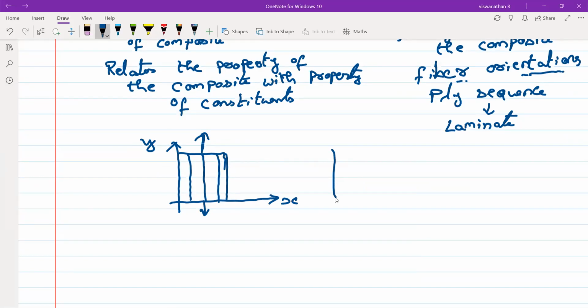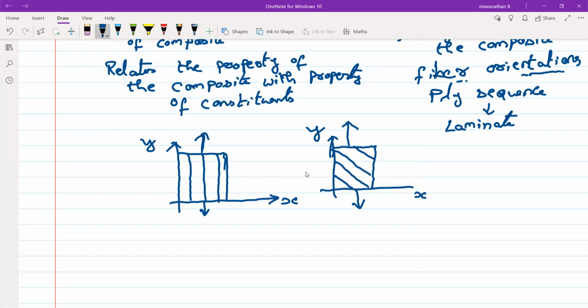Then you have another composite whose fibers are in this direction, but the load is still applied in this direction. Will the behavior be the same? No, sir. It will be different, right? Yes, sir. So this is what fiber orientation means.